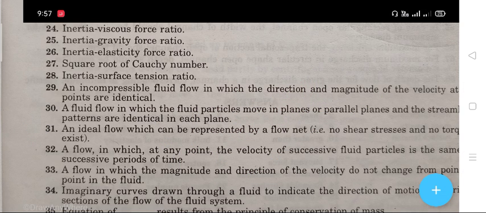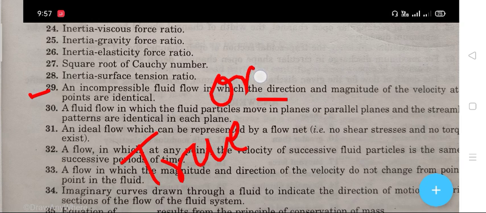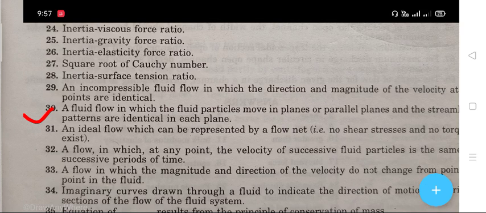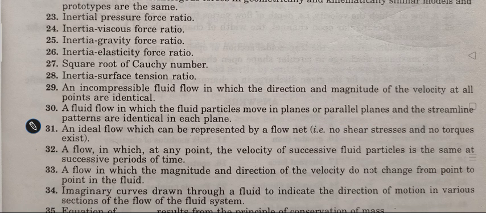Next question, question number 29 is that an incompressible fluid in which the direction and magnitude of the velocity at all points are identical, the right answer is one-dimensional flow. The next question, question number 30 is that a fluid in which the fluid particles move in planes or parallel planes and the streamline patterns are identical in each plane, that is two-dimensional flow.